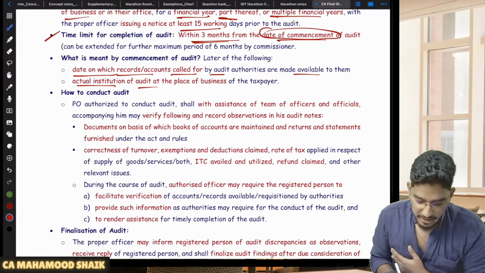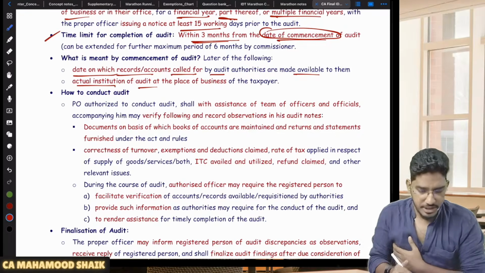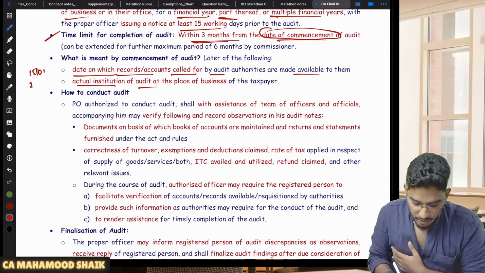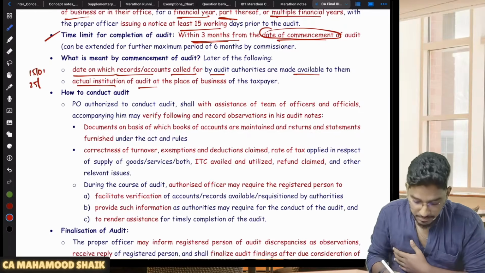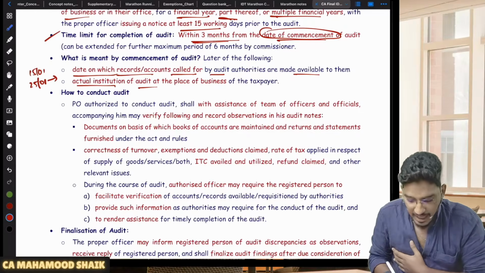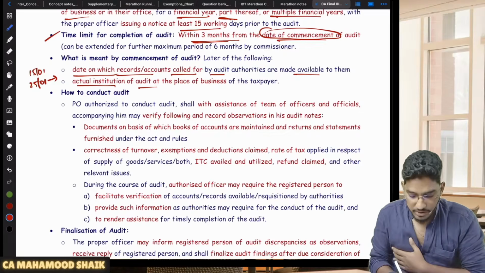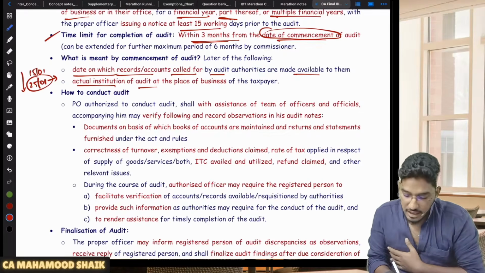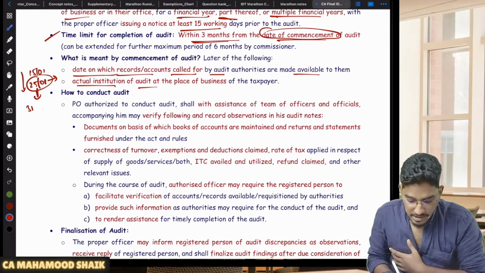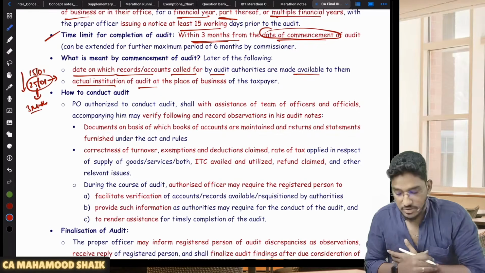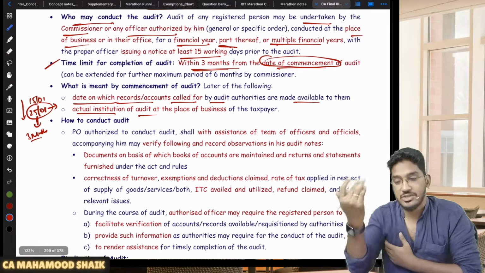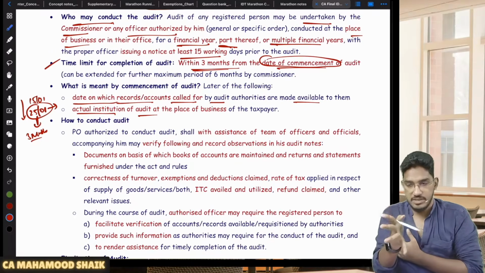Let us say you have provided the books and whatever information the department is asking on 15th of January, but the department came to your premises on 25th of January and actually started doing the audit. So what is the date of commencement? Whichever is later, 25th of January. Within 3 months from this date, the audit has to be completed, but that 3 months can be extended.